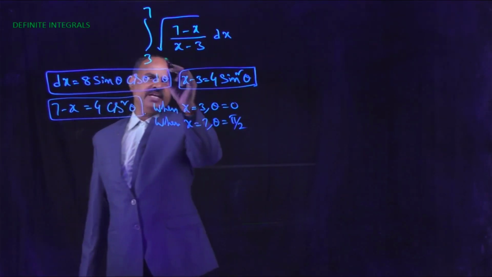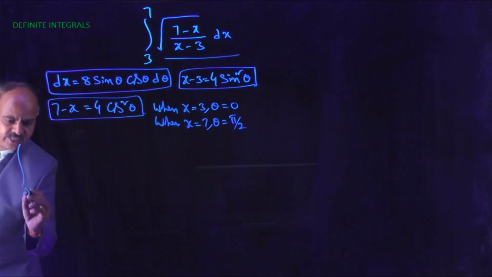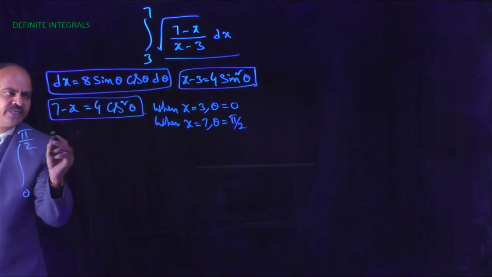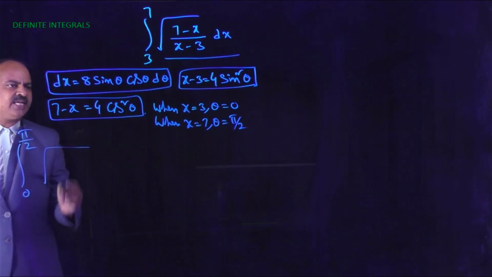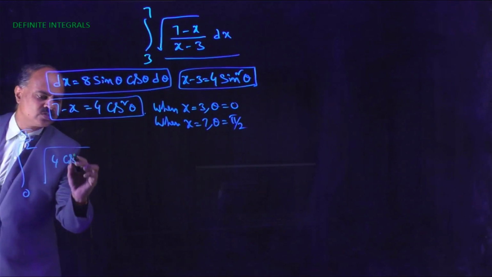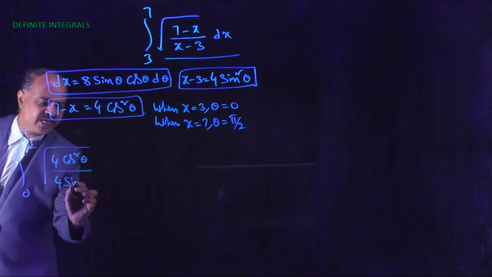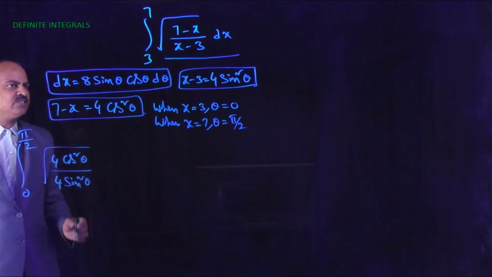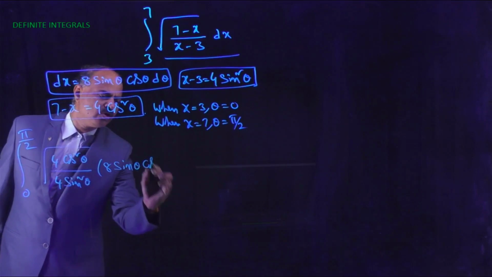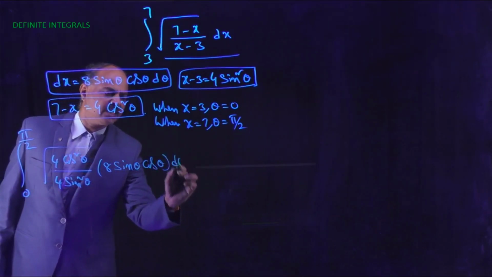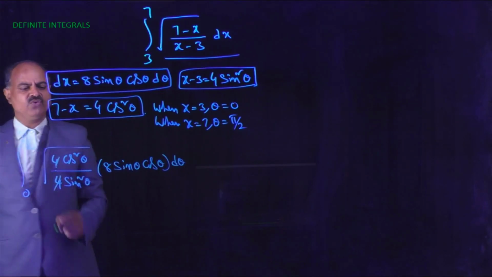Now the given integral becomes integral 0 to pi by 2 of square root of 4 cos square theta divided by 4 sin square theta into dx, which is 8 sin theta cos theta d theta. Here this 4 and this 4 get cancelled.